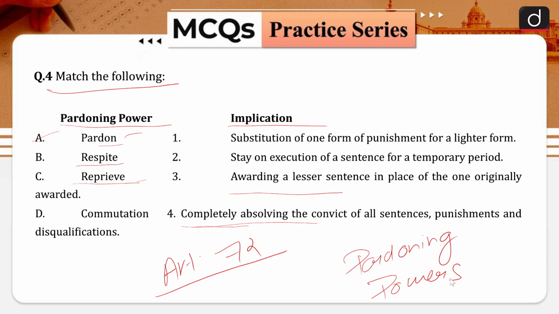Then commutation of the sentence. It denotes the substitution of one form of punishment for a lighter form. For example, a death sentence may be commuted to rigorous imprisonment, which in turn may be commuted to a simple imprisonment. So basically Article 72 of our Indian Constitution grants the pardoning powers to the President of India.